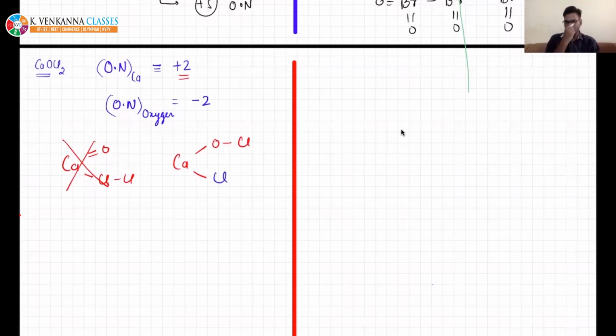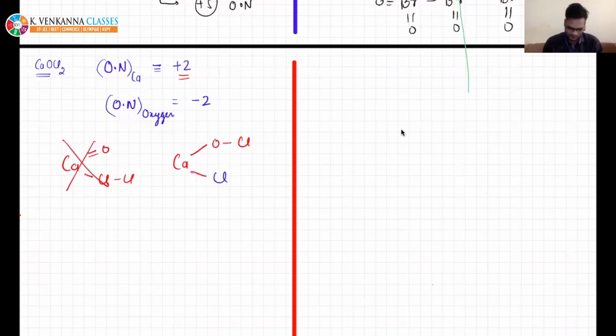This is the structure of calcium oxychloride. This should not be written with the double bond, because it is an ionic bond. This is +2, and this whole will be having -2. So I am just writing it here like this for now.